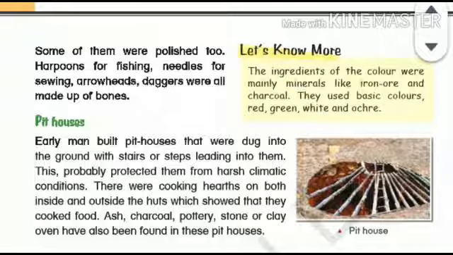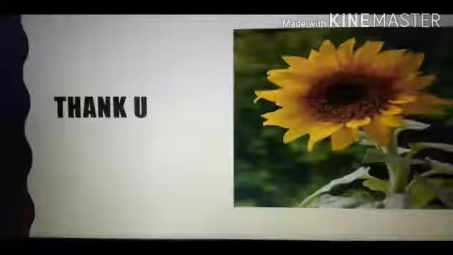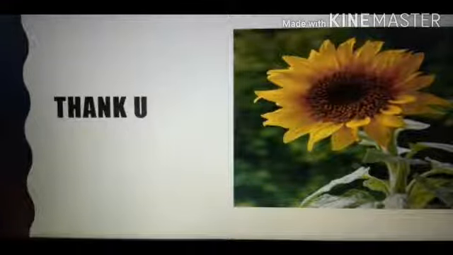Earlier he used to live in caves or on treetops. Later on he built pit houses that were dug into the ground with stairs or steps leading into them. This probably protected them from harsh climatic conditions, meaning rain, cold, and heat. There were cooking huts both inside and outside the hut, which showed that they cooked. Ash and charcoal, all these things, are also found in the pit houses. Okay, children, for better understanding, read once more.